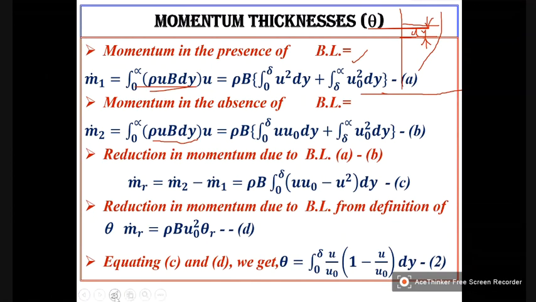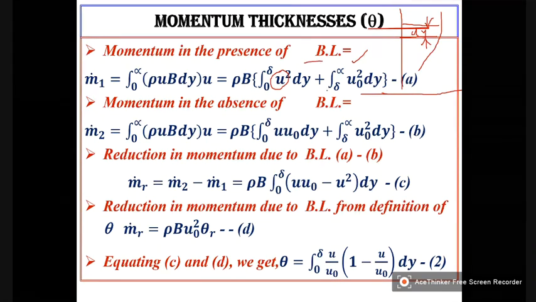See, within 0 to delta, the velocity is u itself when the boundary layer is present. But in the range delta to infinity, if this is the edge of the boundary layer, if this is delta, so y is equal to delta here, and far away it will be infinity.